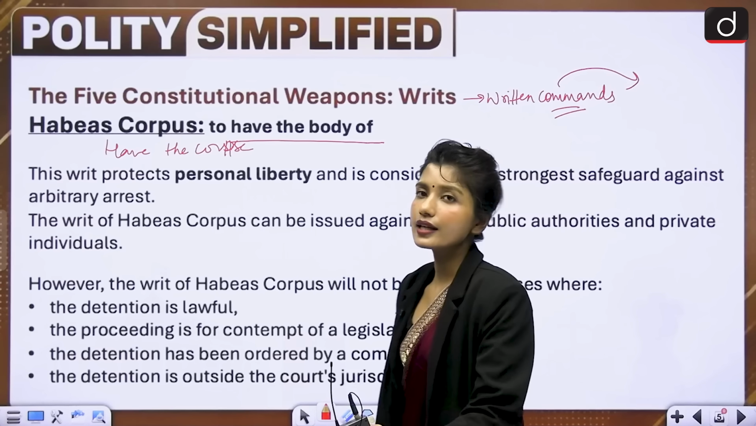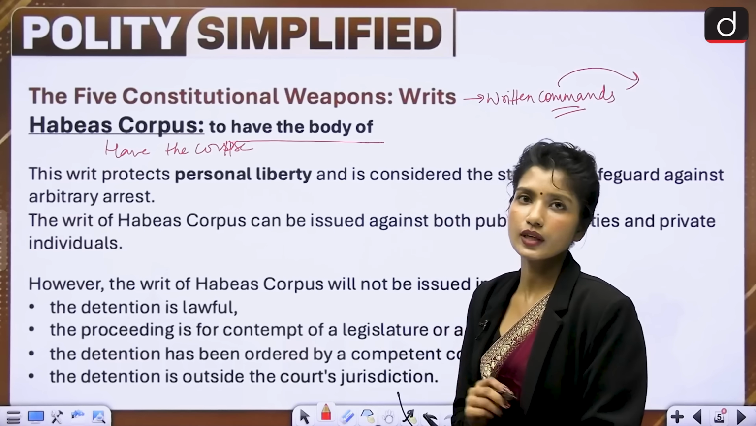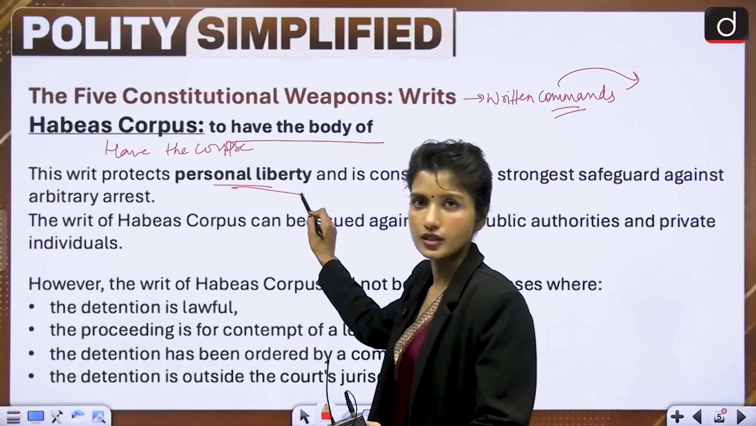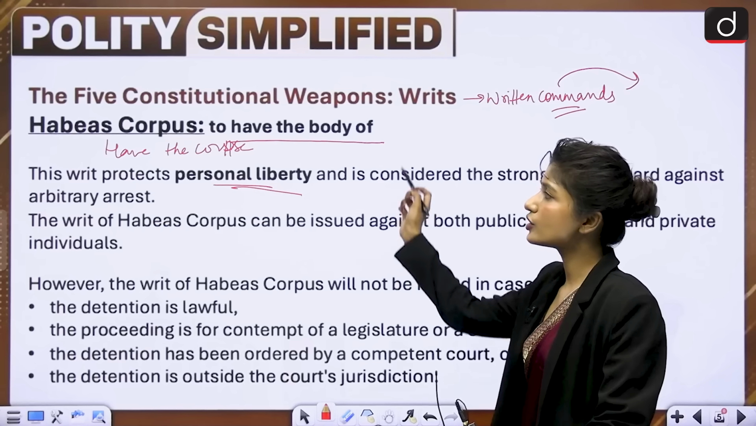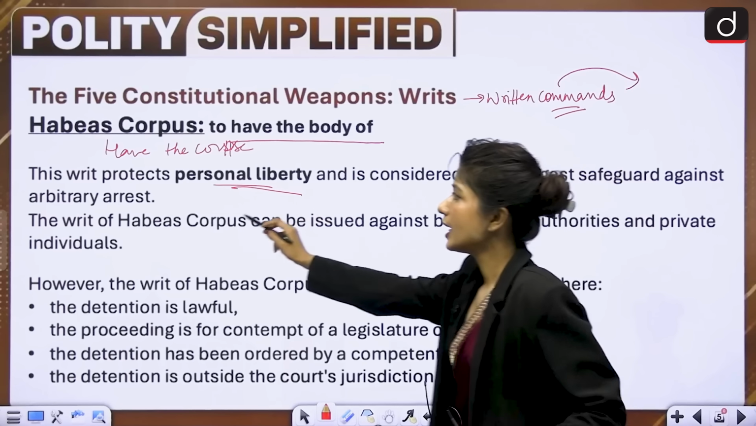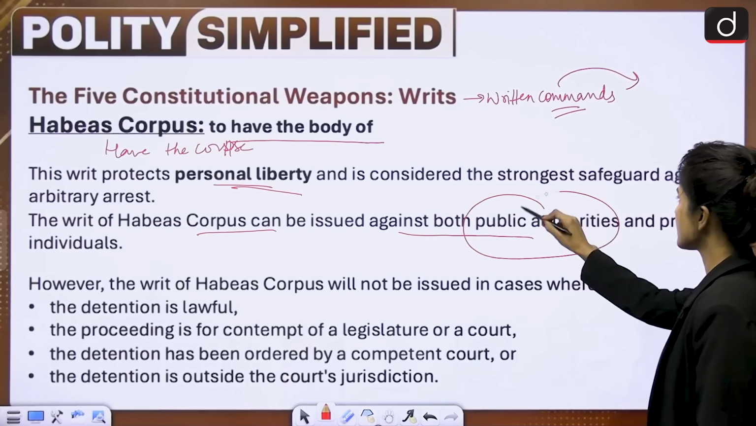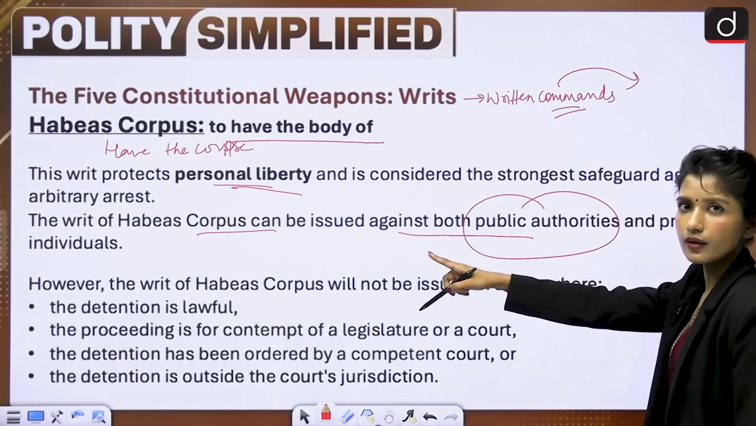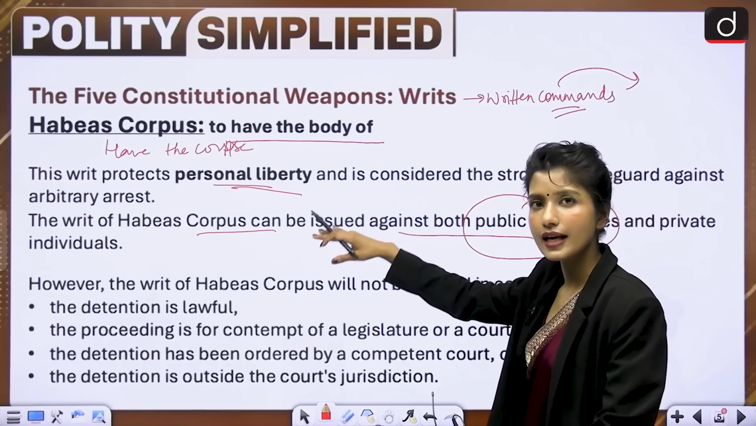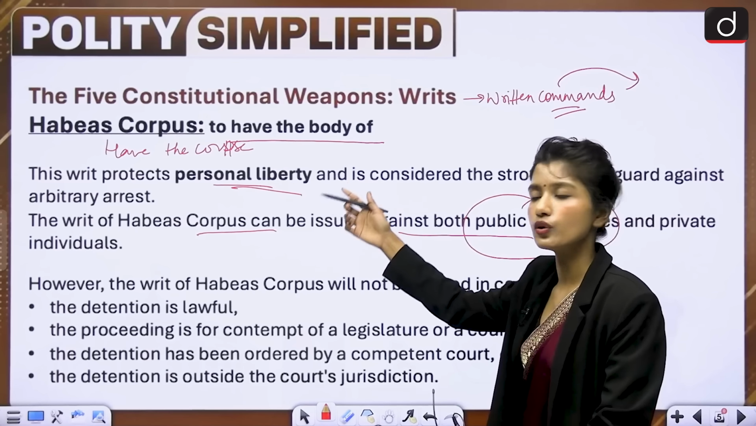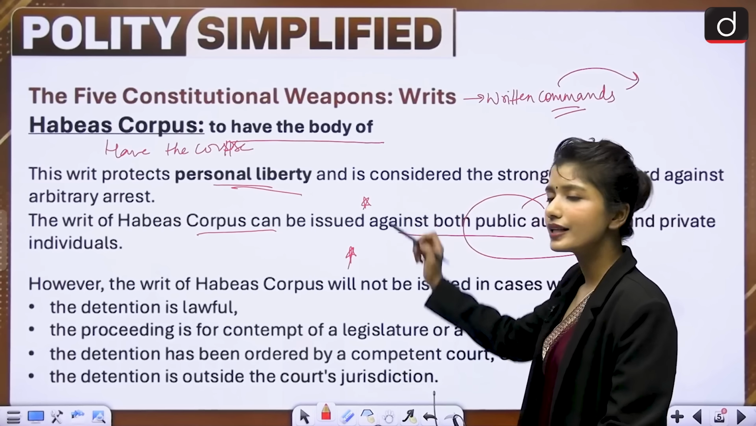So where can this be issued and what does it ensure? It ensures individual liberty or personal liberty of a person, that you cannot arrest anyone arbitrarily. And the writ of habeas corpus can be issued against both public authorities and private individuals as well. Now, against whom can these writs be issued, and where can they not be issued? Both are very important.